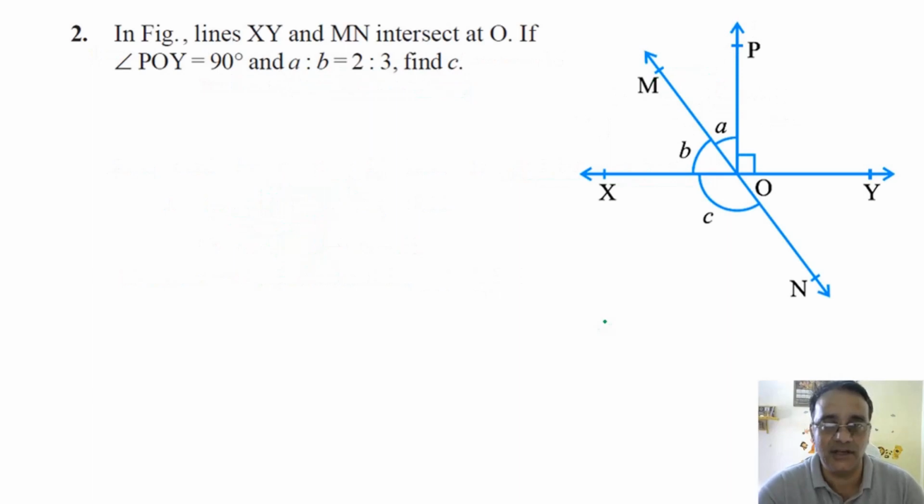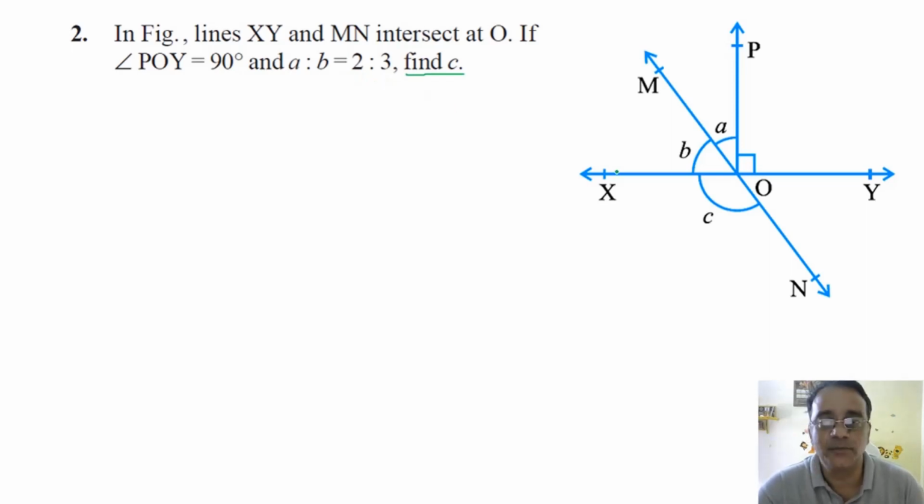So we'll move towards now exercise question. This is very good question. In figure, lines XY and MN intersect at point O. If angle POY is equals to 90 degree, and the ratio of these two angles is 2:3, find the angle C. अभी रेशियो में हम लोग पढ़े हैं, रेशियो में कभी भी रेशियो दिया रहता है तो हम लोग क्या लेते हैं? 2x और 3x.